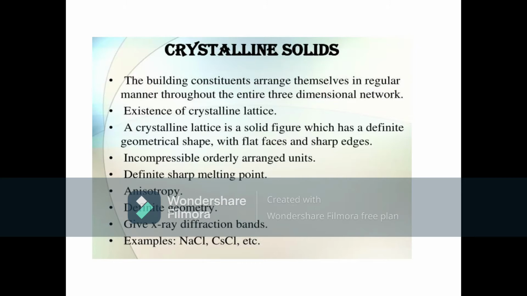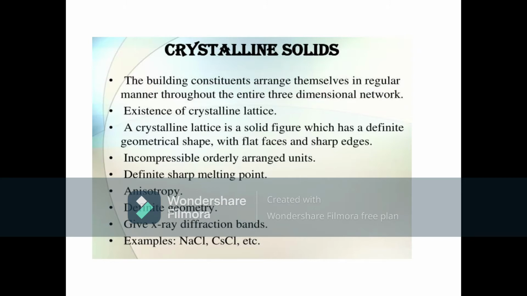It is a solid figure which has a definite geometrical shape with flat faces and sharp edges. Since it has a definite geometrical shape, the particles are arranged in a definite pattern.